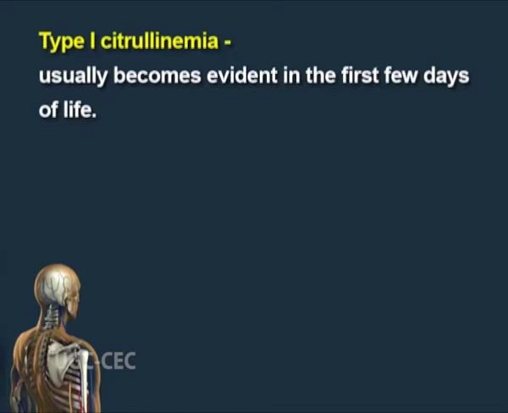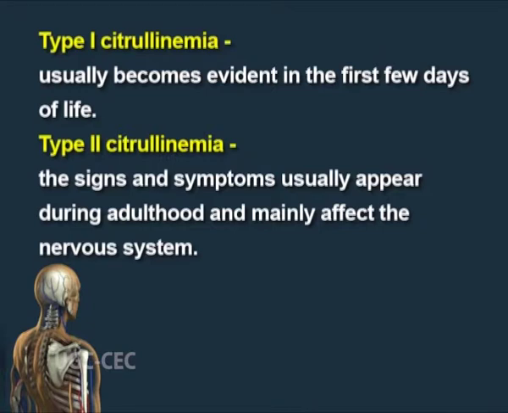There are two types of citrullinemia. In type 1, citrullinemia usually becomes evident in the first few days of life. In type 2 citrullinemia, the signs and symptoms usually appear during adulthood and mainly affect the nervous system. The therapy includes specific supplementation with arginine for protein synthesis and for formation of creatine and ornithine.